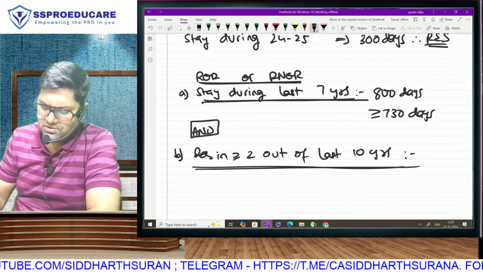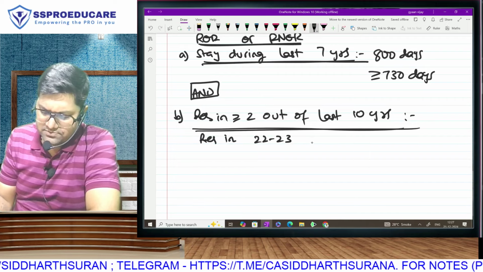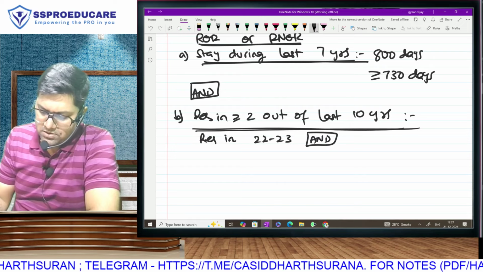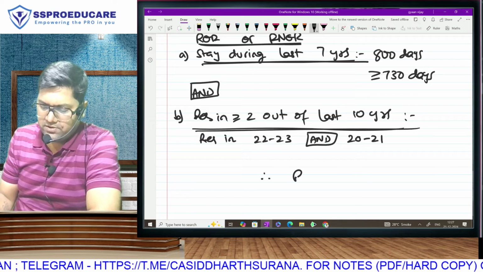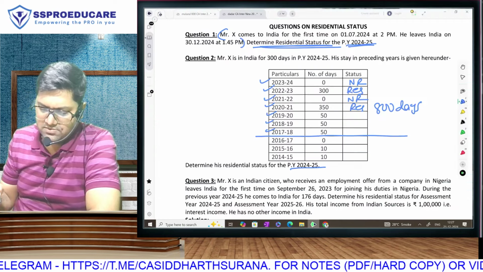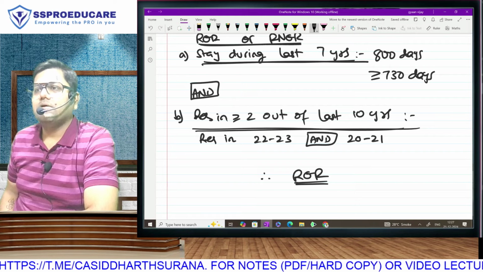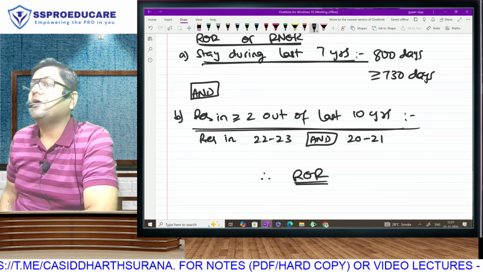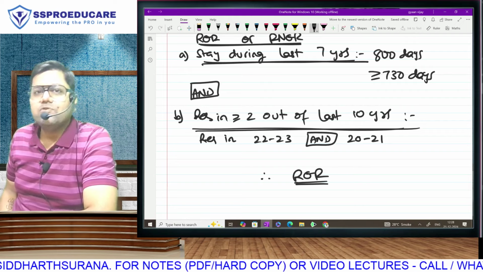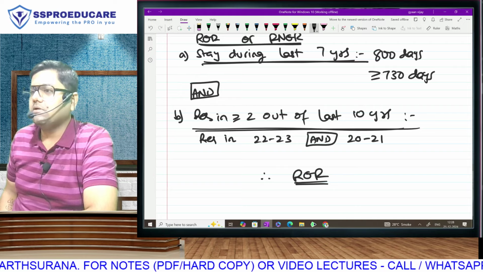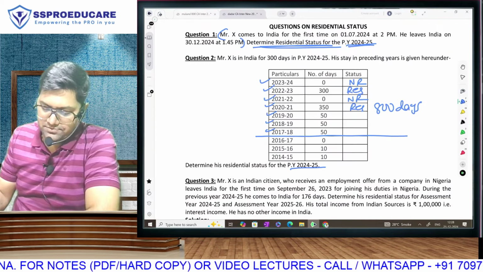So, ladies and gentlemen, easy: resident in 2 years. One was 22-23 and the other 20-21. So is he resident in 2 out of the last 10 years? Yes. And therefore, Mr. X is a resident and ordinarily resident. He will pay tax on global income, including foreign income, which is local. Foreign income controlled from India, yes. Foreign local income also will be taxable. Clear? Fantastic.